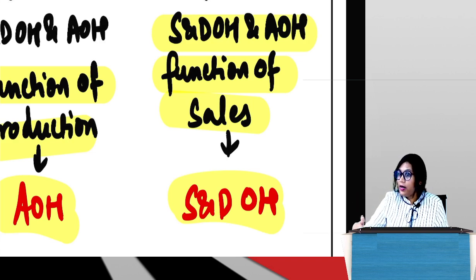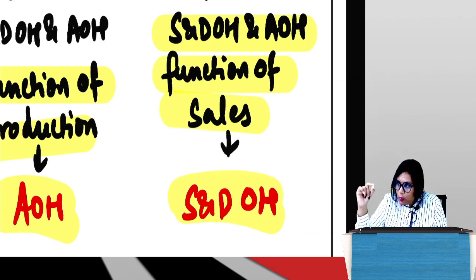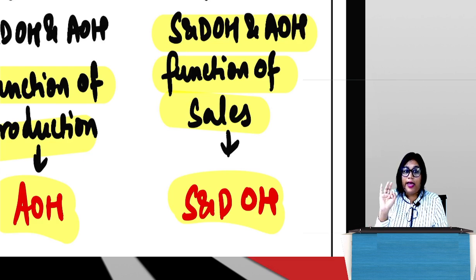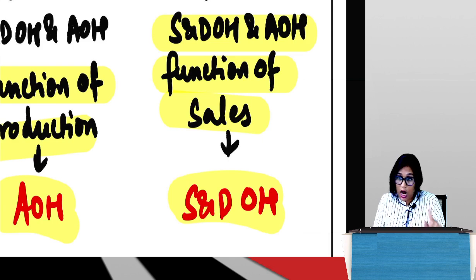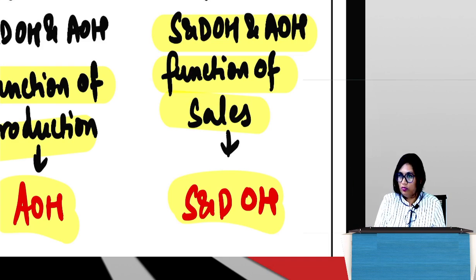Reading and interpreting the problem in itself is an art in costing. You have to break that problem down into small steps. If you are successfully able to do that, then half your battle is won. You will 100% be able to solve the problem. But if you can't do that, then it will become difficult for you. Then you will be like, I don't know where to start, I don't know how to start, I don't know what to do. Then costing is difficult. I don't like costing. That is what will happen.